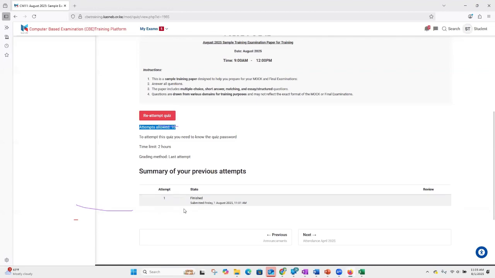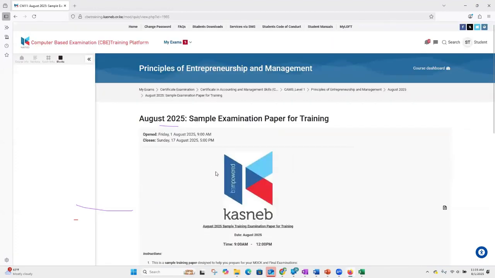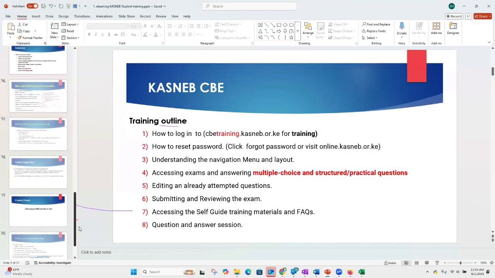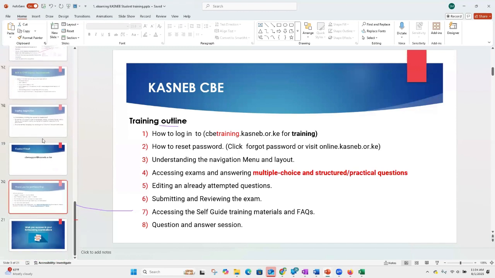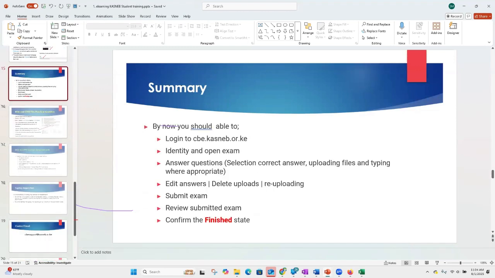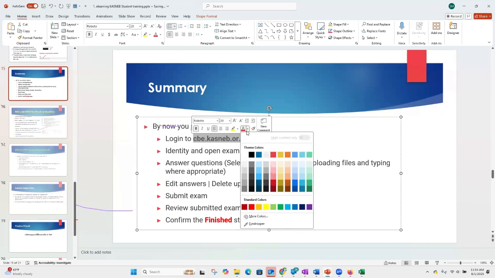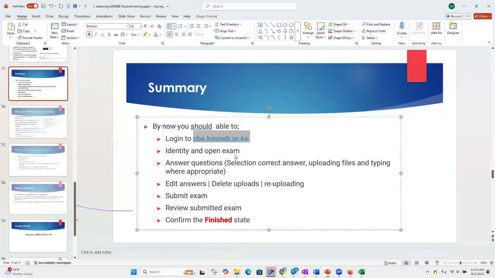So this has marked the end of our training on the CBE. And probably now we can get back onto our slides and see what we may have left out. By now, I'm sure you should be able to log into the CBE. And remember, I'm talking of the CBE, where the mocks will happen, and consequently, where the final exam will happen.